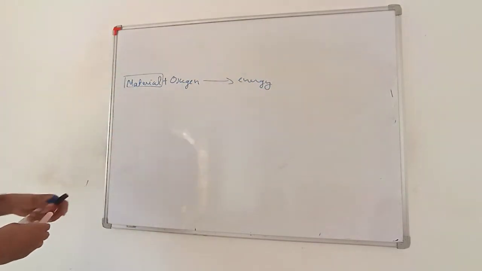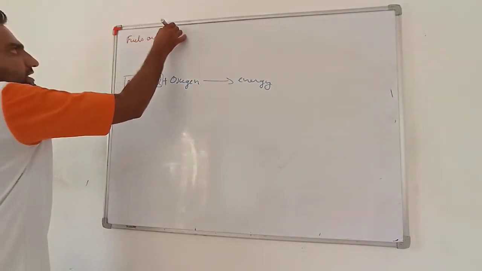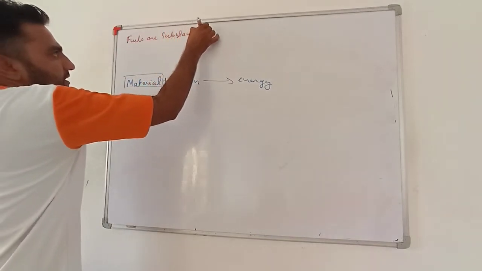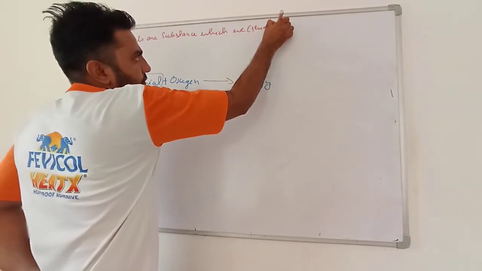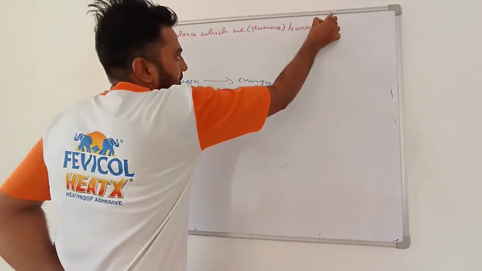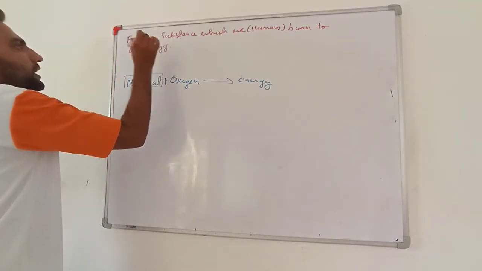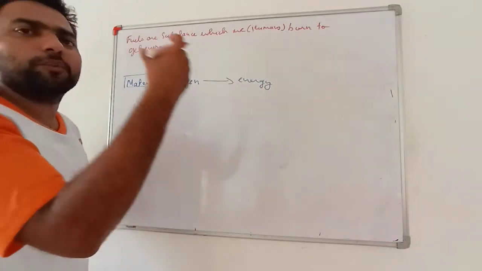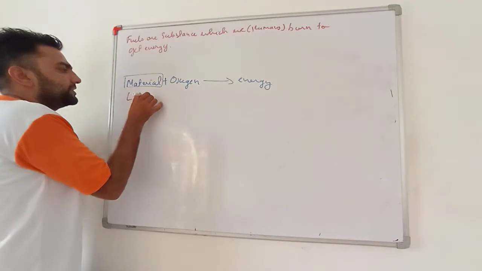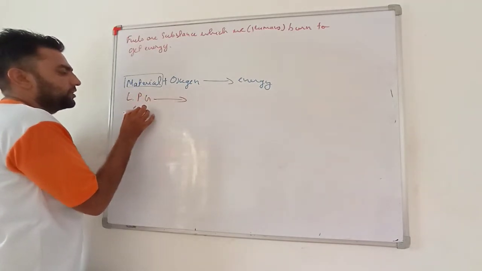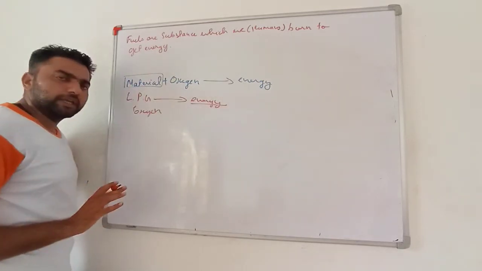So very important, what are fuels? Fuels are substances which we, that is humans, burn to get energy, and we use that energy for our personal uses. For example, LPG reacts with oxygen producing energy. We use this energy for cooking.